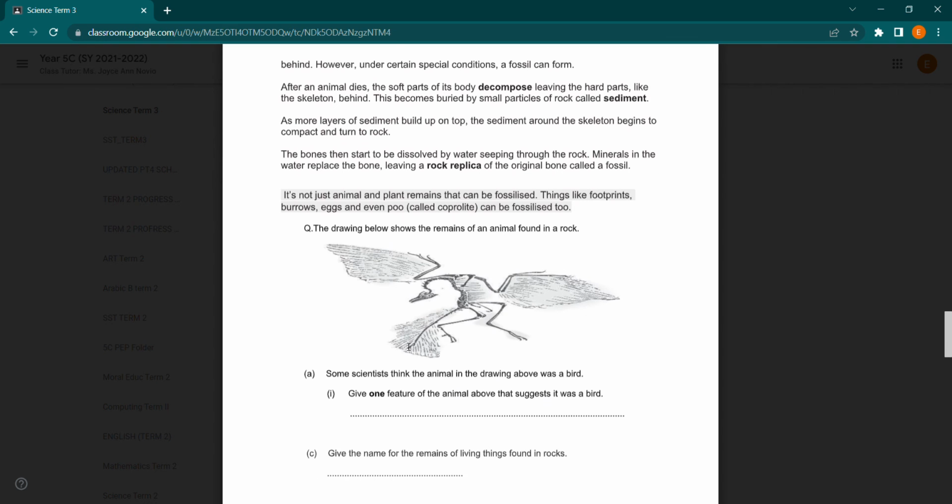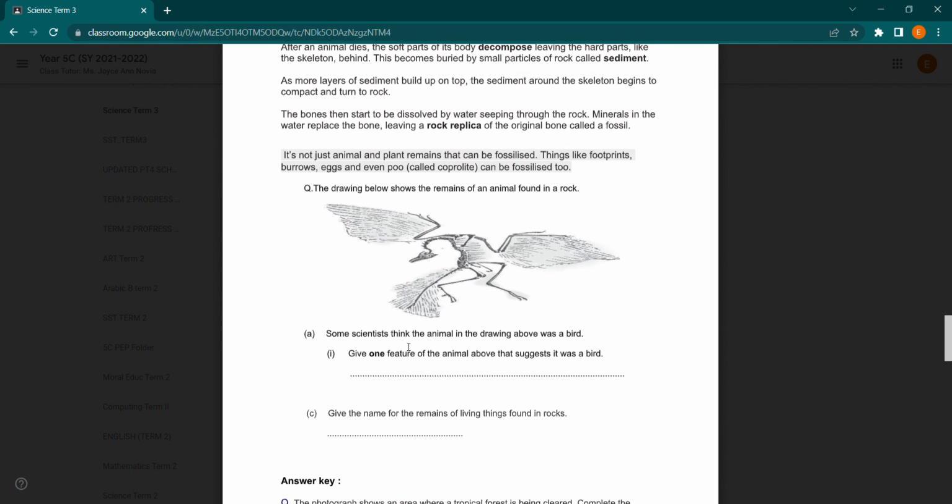This is the last question. The drawing below shows the remains of an animal found in a rock. Some scientists think that the animal in the drawing above was a bird. Give one feature of the animal that suggests it was a bird. Give the name for the remains of living things found in rocks. Okay guys, I want you to answer this. Tomorrow I'll be checking it and then I'll be telling you the answers.